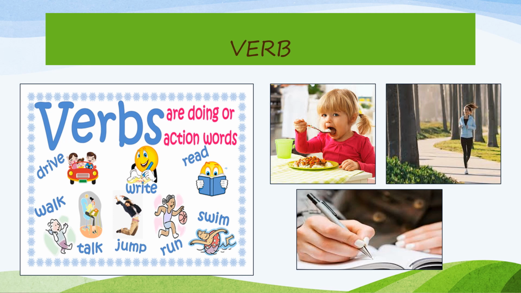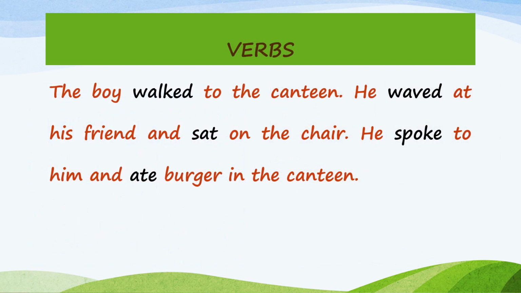Look at the left picture, children. Verbs are doing or action words. Driving, writing, reading, swimming, running. Wherever there is an action involved or a work involved, that is called a verb. This is the paragraph which has verbs in it, children. The boy walked to the canteen. He waved at his friend and sat on the chair. He spoke to him and ate a burger in the canteen.